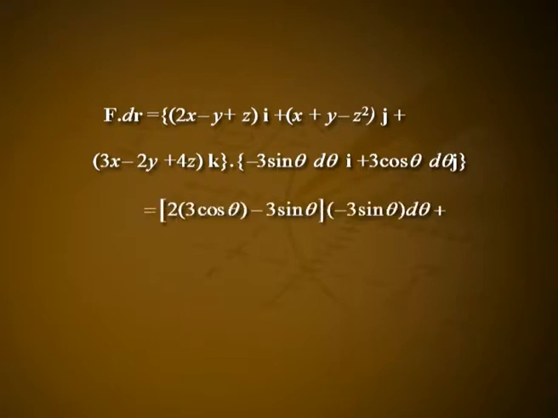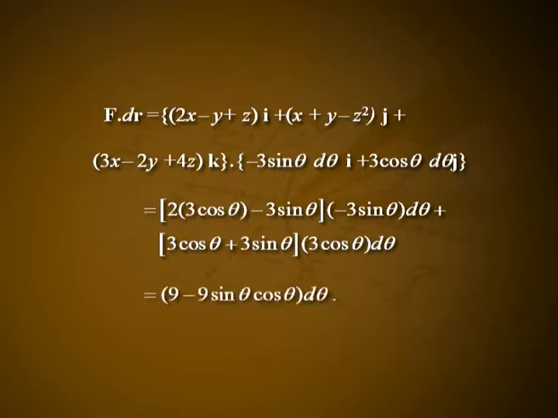Hence, we have the following: f dot dr is equal to 2x minus y plus z i plus x plus y minus z square j plus 3x minus 2y plus 4z k dot minus 3 sin theta d theta i plus 3 cos theta d theta j, which is equal to 2 into 3 cos theta minus 3 sin theta into minus 3 sin theta into d theta plus 3 cos theta plus 3 sin theta into 3 cos theta into d theta, which is equal to 9 minus 9 sin theta cos theta d theta.